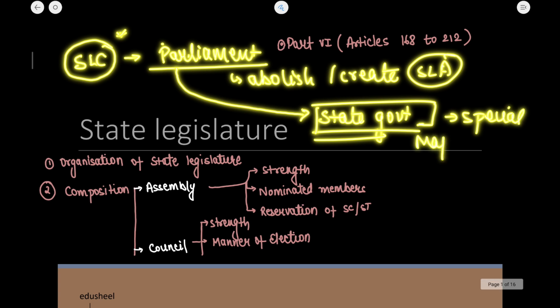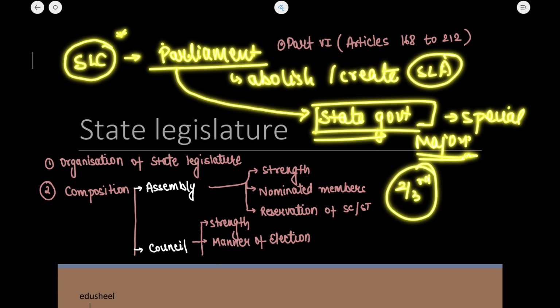And what is a special majority? That is the majority of the total membership of the assembly and a majority of not less than 2/3 of the members present and voting. Okay, so the state government needs to pass a resolution with a special majority, and then the Parliament passes the resolution by simple majority, and the legislative council is abolished.